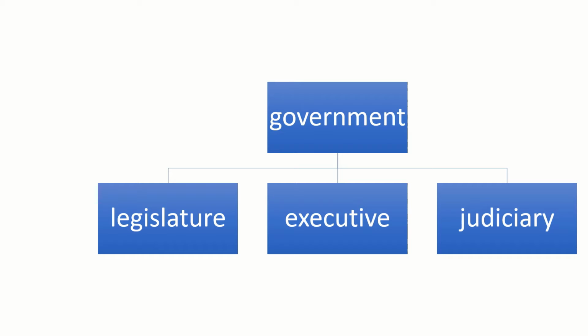Today we will see about the structure of the government. The government has three parts: the legislature, the executive, and the judiciary. If the government is a body, then these three are like organs. The legislature will make the laws. The executive will make rules and regulations for implementation, and the judiciary gives the judgment based on the given facts and evidence. It will give the judgment for disputes between two people.